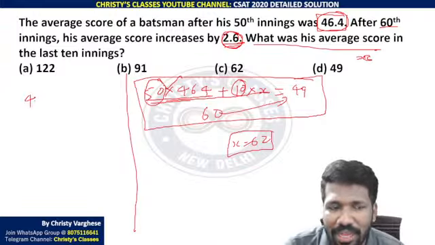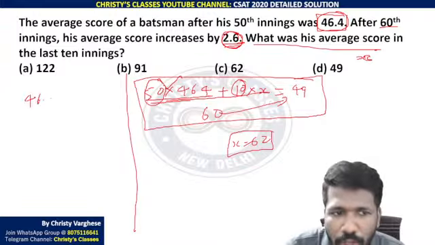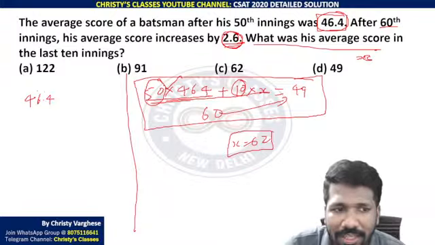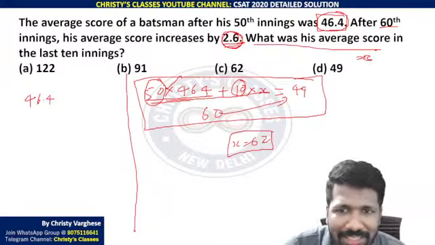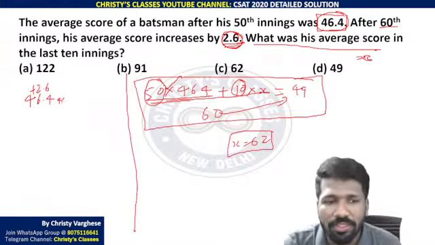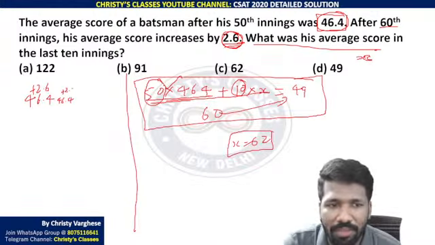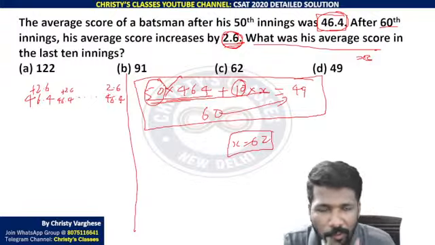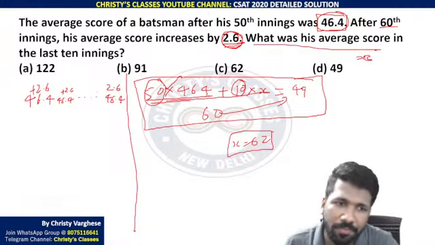Every match, last 10 innings, if it is 46.4, no change in average. But he scored 46.4 plus 2.6 in every match. That way you can imagine, na? 46.4 plus 2.6 in every match. Likewise for 10 matches, you can imagine that way. To keep the average 46.4.